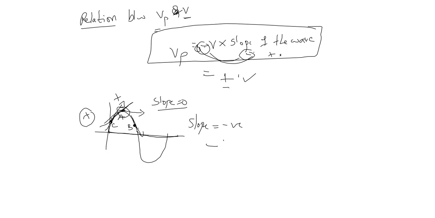Means in the next stage the C particle will come down. Now the next phase, what is the direction of the particle? That can be known by using this. But what about A? A will be in the same place because the slope is 0. It will not change. Understood?